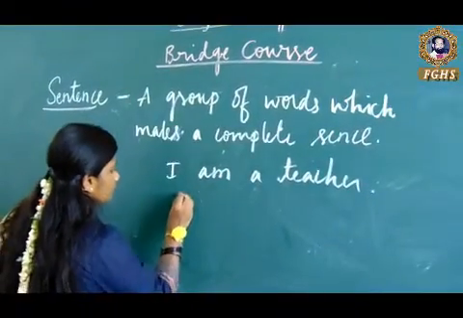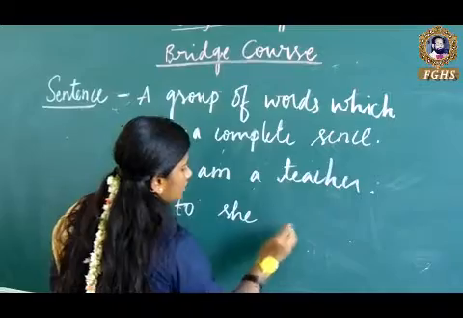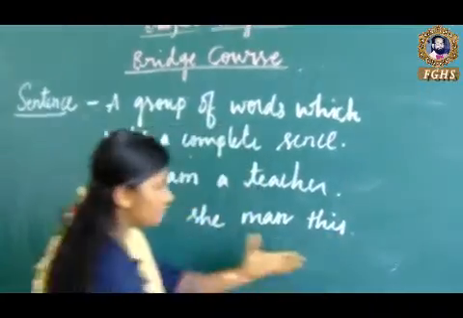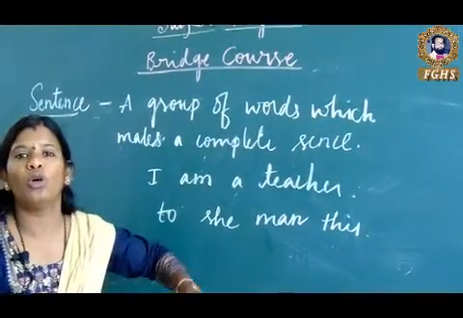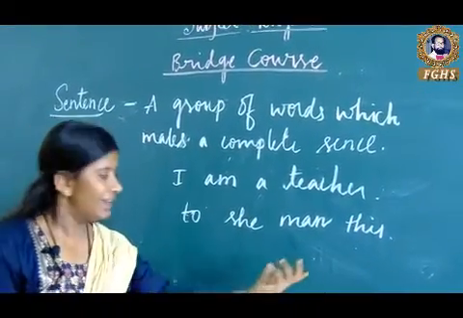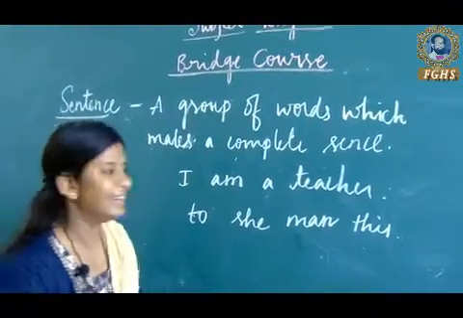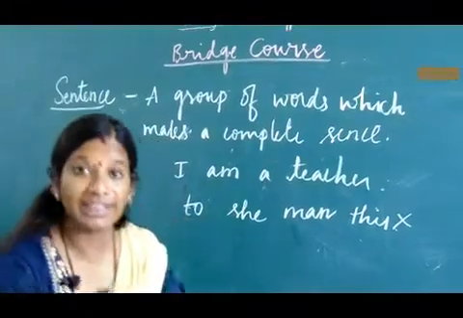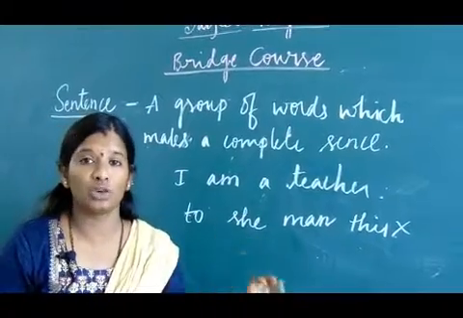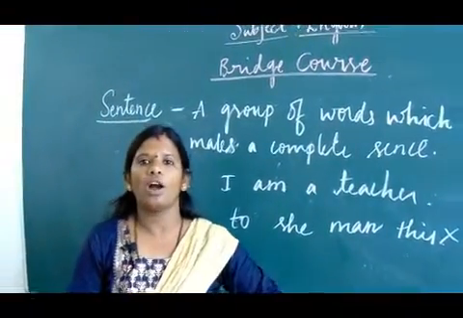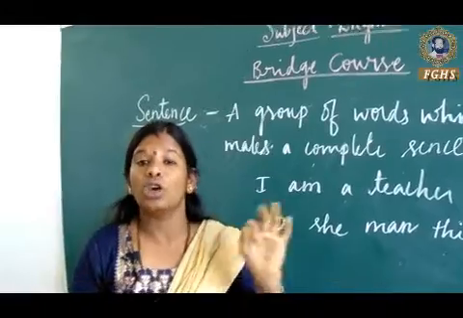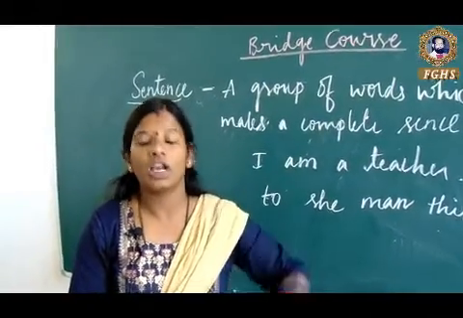See there, "to, she, man, this" is also a group of words, but there is no meaning or sense in it. So we cannot call it a sentence. It's wrong. While making a sentence, there should be a sense in it. There should be correctness. It should be in proper order. That proper order is called parts of speech. That is very important. In English, you should know parts of speech. Without knowing parts of speech, we cannot learn anything.